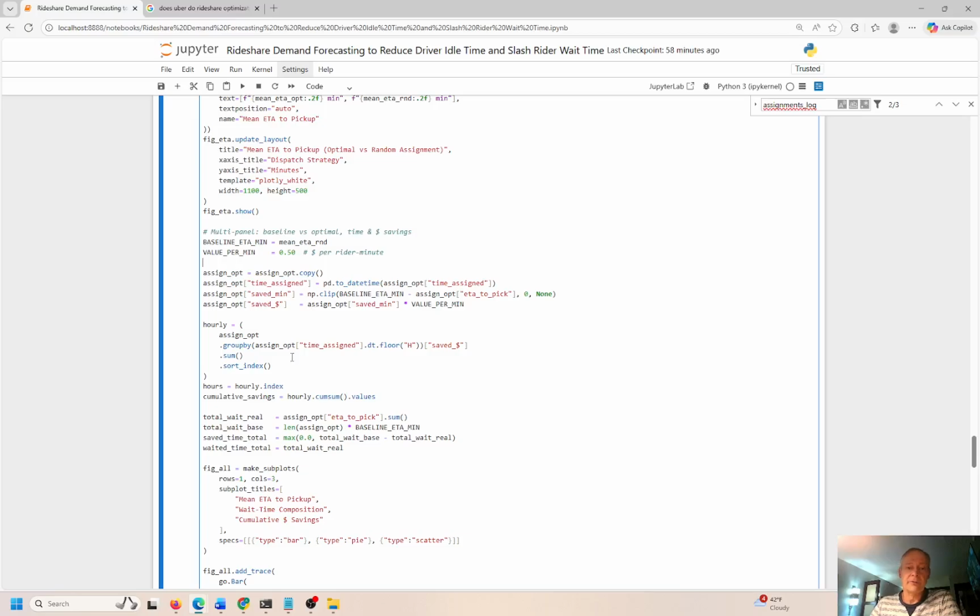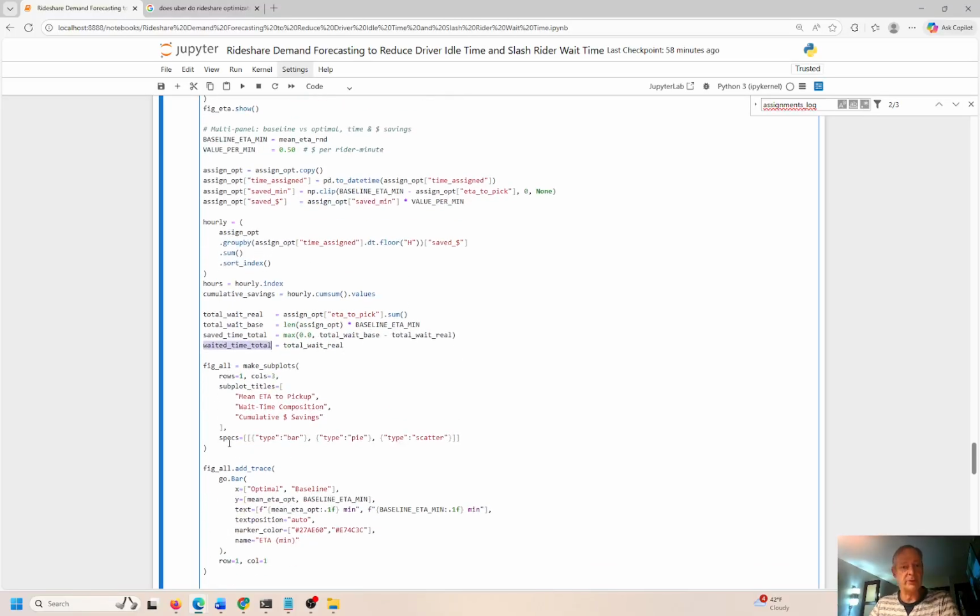So what else? So we also have time assigned down here and the assign option. So we're going to put everything into hourly and then look at the total wait time real, total wait time base, save time total, and waited time total. Again, we're going to look at all these different comparisons and these different metrics to see how well the whole optimization model here is performing. Okay, so we're going to look at mean ETA to pick up the rider, wait time, composition, what is that made up of, and the cumulative dollar savings.